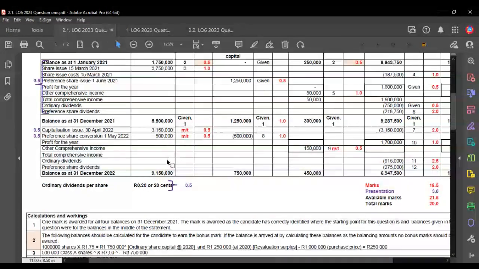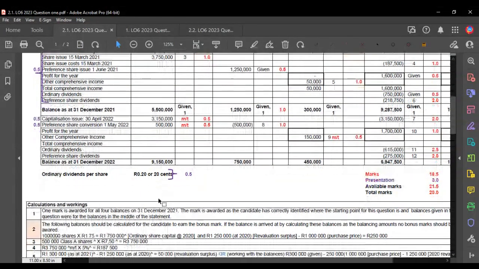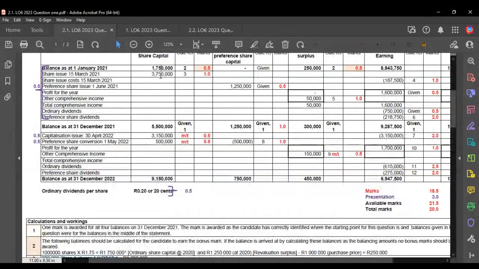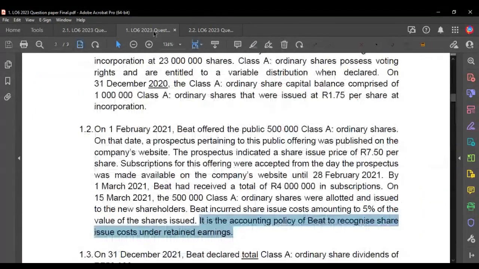So the first thing is we've got this 3,750,000. That comprises the 500,000 shares at the 7.50 rate. That is what we are seeing there. Now, importantly, the 4 million is not in the changes in equity. Notice the question mentioned an amount of 4 million rand.